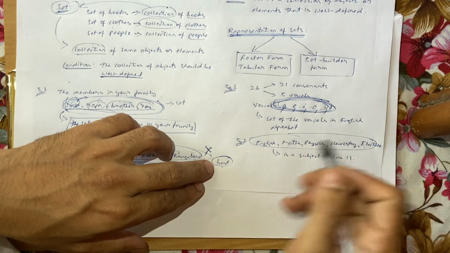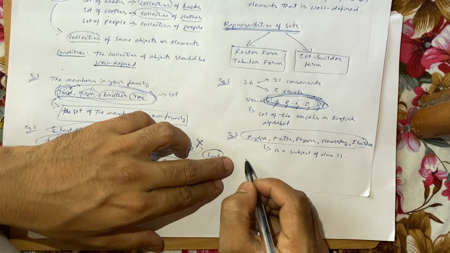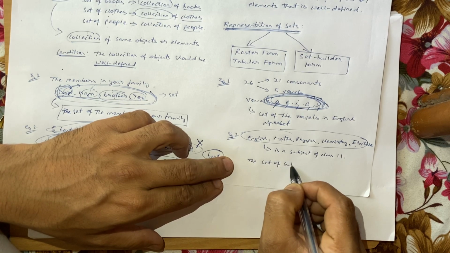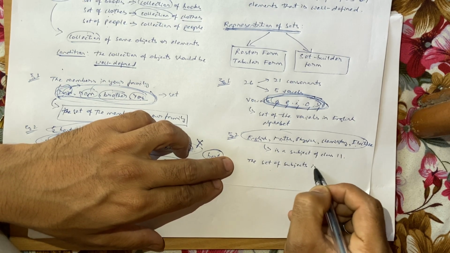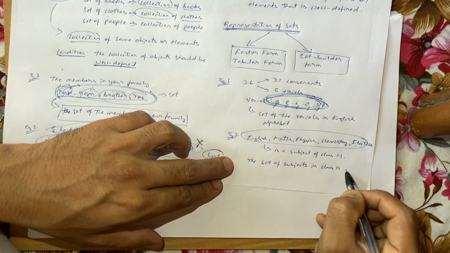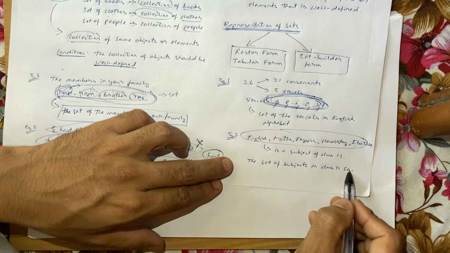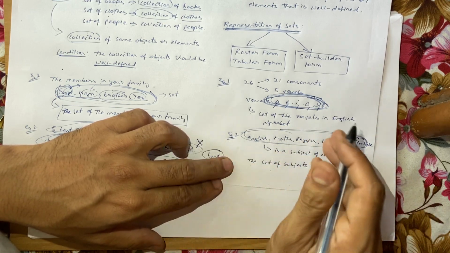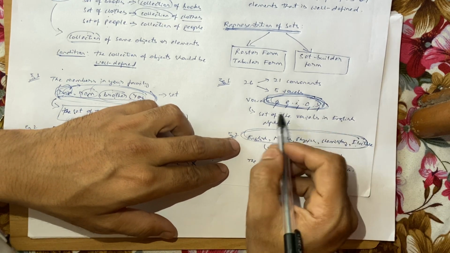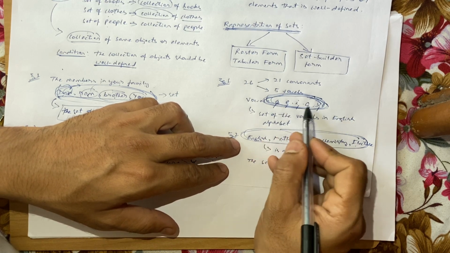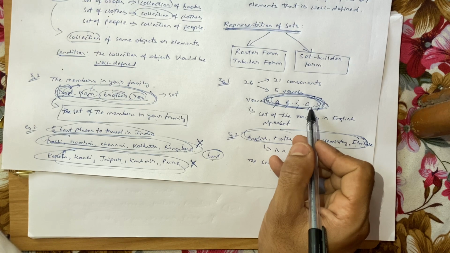So this collection is basically a set. So what will be the statement? The set of subjects in class 11 science, let's say. Whenever we say the set of subjects in class 11, this will be our exact answer, and there will be no contradiction here. Whenever we say the set of vowels, it will always be A, E, I, O and U. So you'll have no contradiction here.